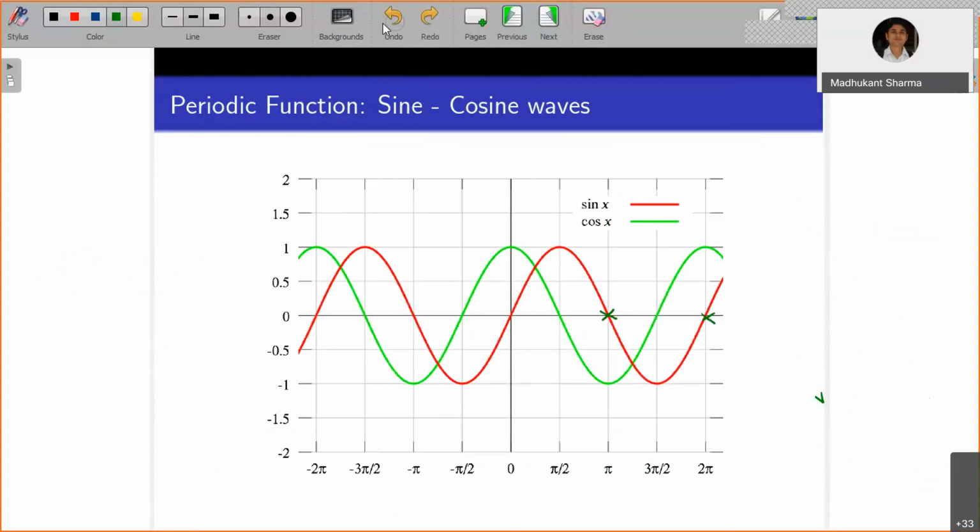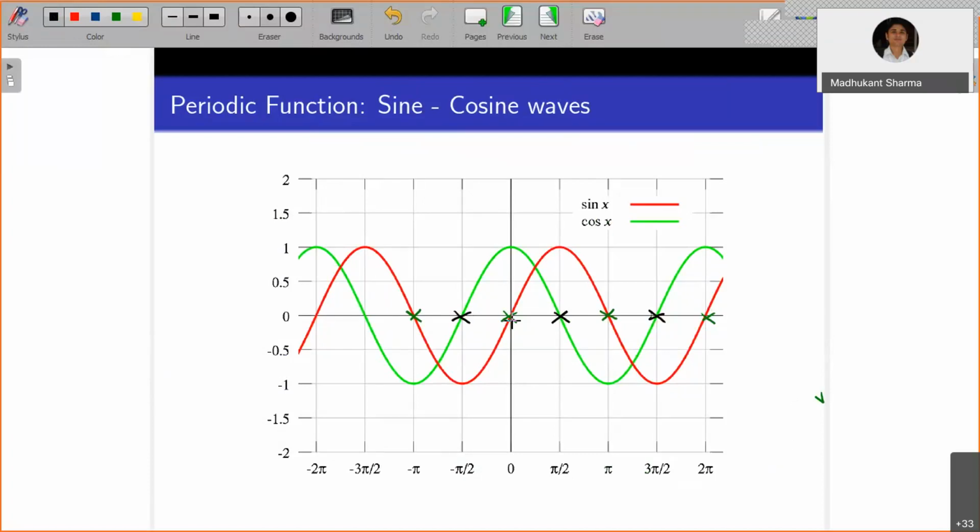Similarly, between any two zeros of cos, there is exactly one zero of sine.